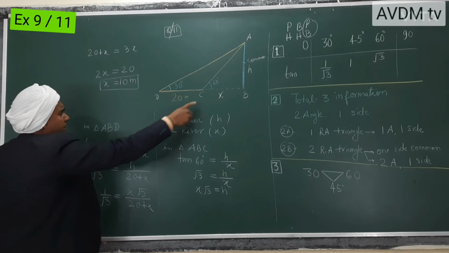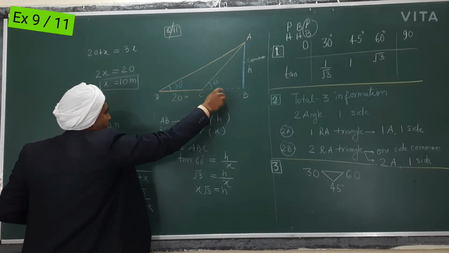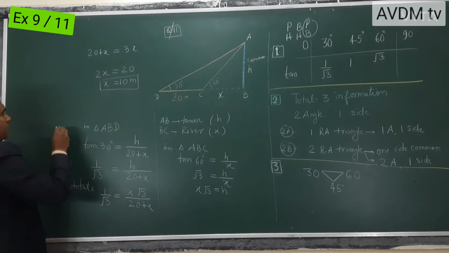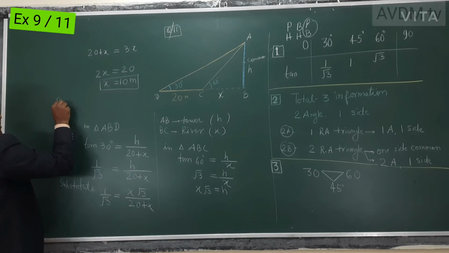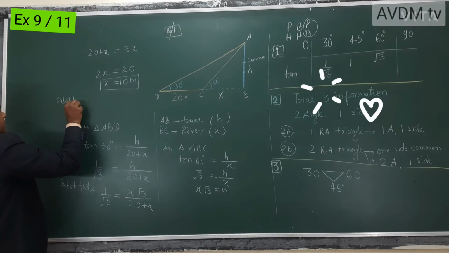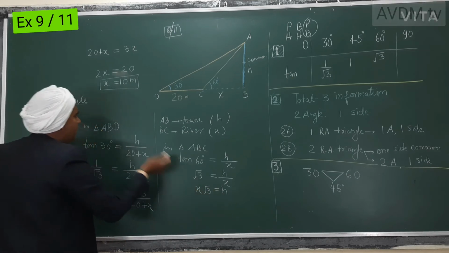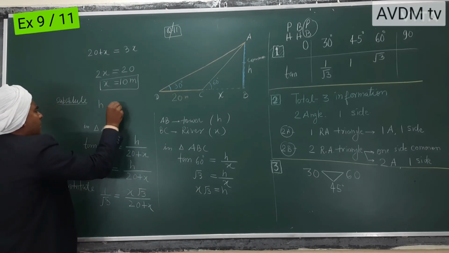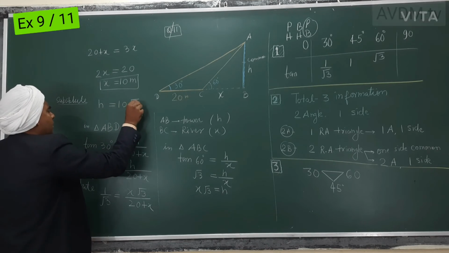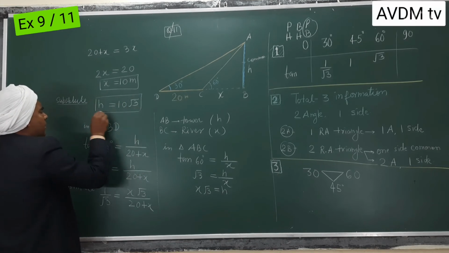And x equal to 10 means the width of the river is 10 meter. For the height, substitute: h is equal to 10√3.